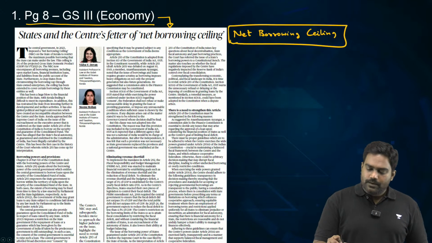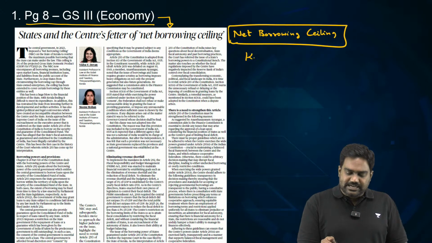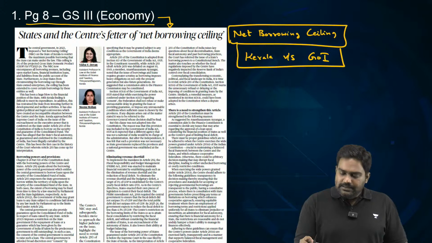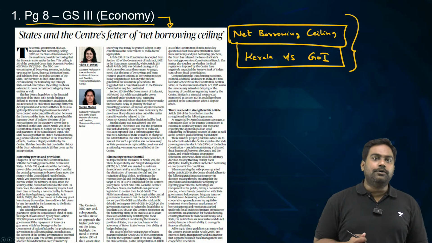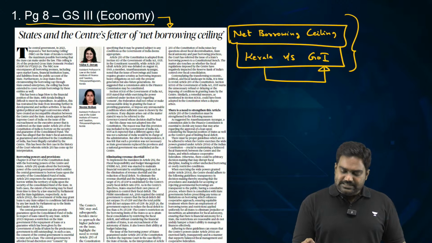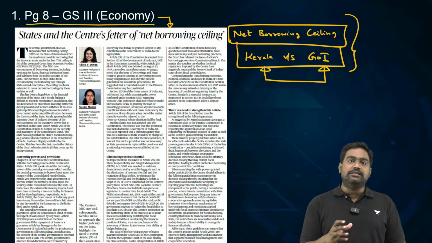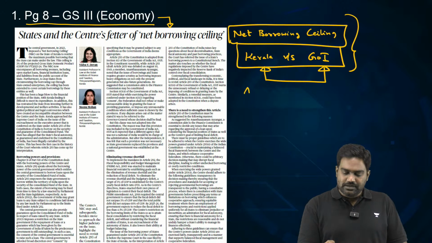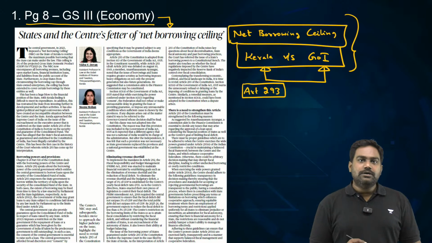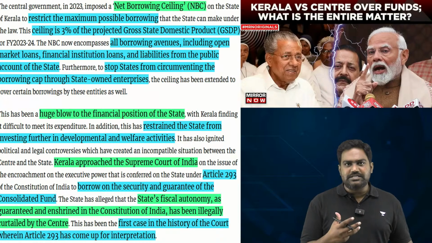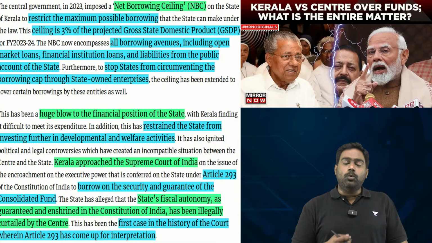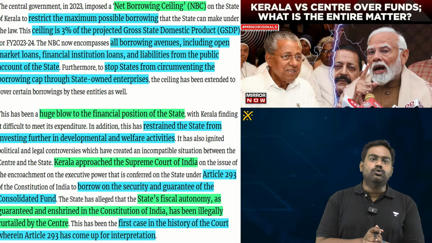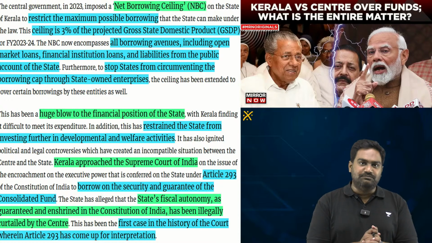This particular issue has led to a standoff between the state government of Kerala and the central government, that is the government of India. The government of Kerala has approached the court and it has alleged that the center is curbing the fiscal space and the autonomy that is available to the state government under the provisions of Article 293 of the Indian Constitution. So let's dive a little deep into this topic and understand what is Article 293. What do you mean by net borrowing ceiling? Because this is at the very root of the issue between the government of Kerala and the central government.